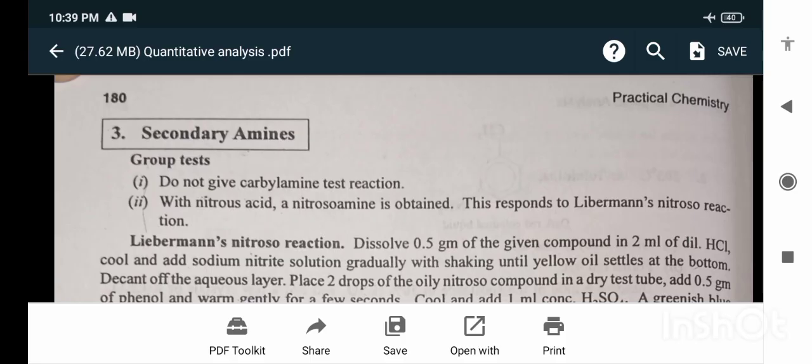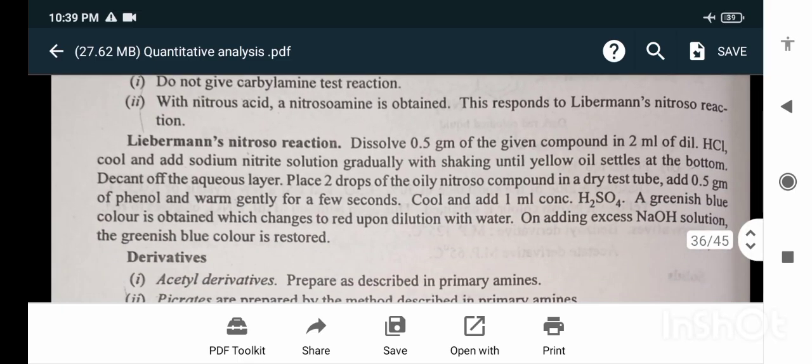Secondary amines group test: they do not give the carbylamine test. Reaction with nitrous acid gives a nitrosamine, which responds to Liebermann's nitroso reaction. Liebermann nitroso reaction: dissolve 0.5 gram of the given compound in 2 ml of dilute HCl. Cool and add sodium nitrite solution gradually with shaking until a yellow oil settles at the bottom. Decant the aqueous layer.